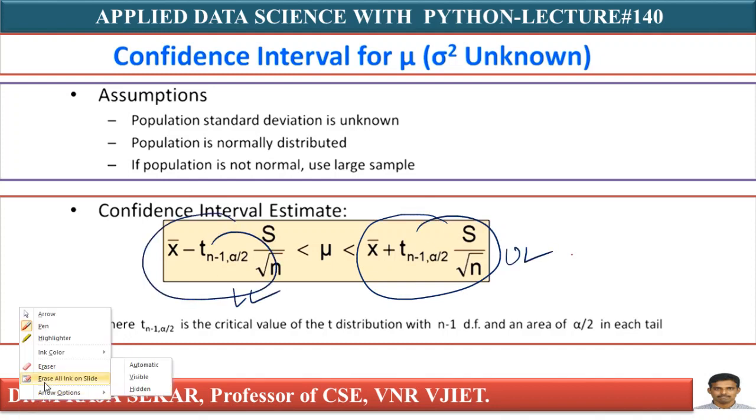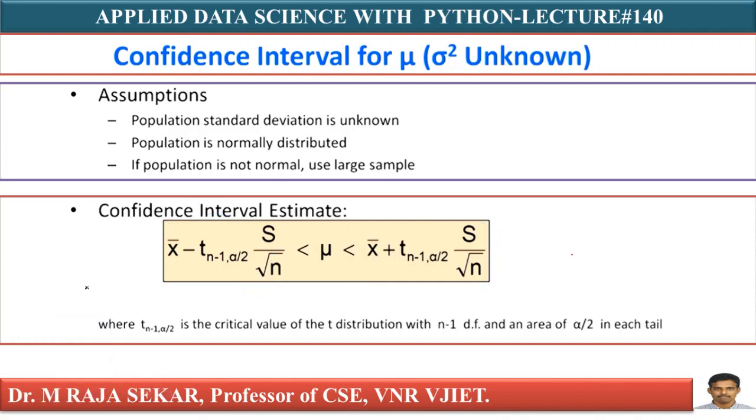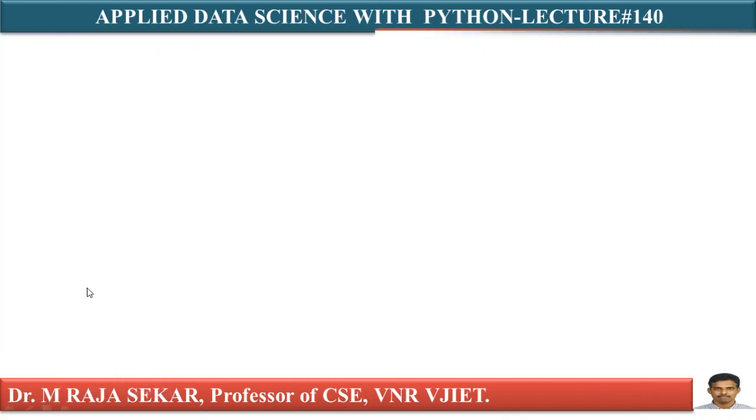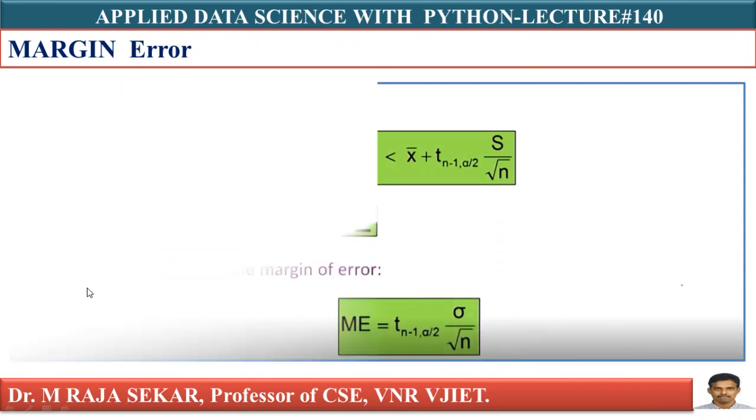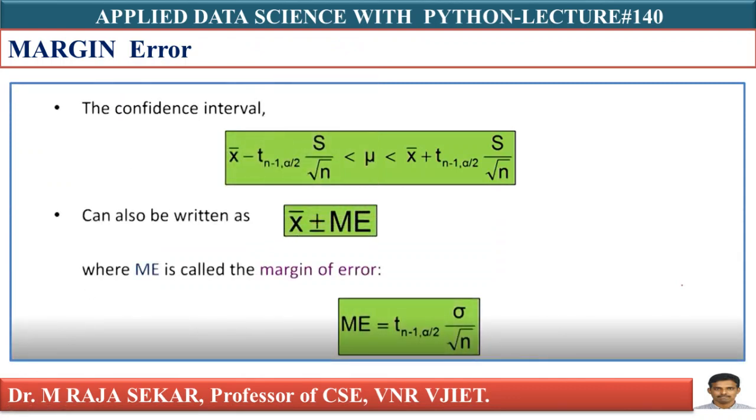This can be treated as your confidence interval. The confidence interval is x bar minus t n minus 1, which can be treated as error, the margin of error. Therefore, this entire interval can be written as x bar plus or minus ME. ME is called the margin of error.